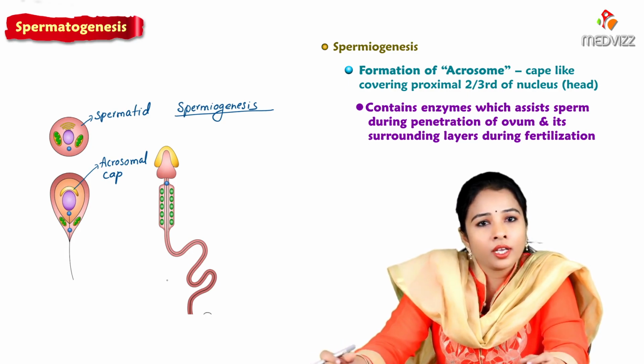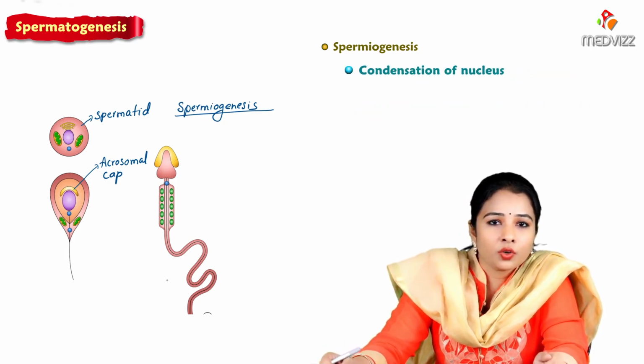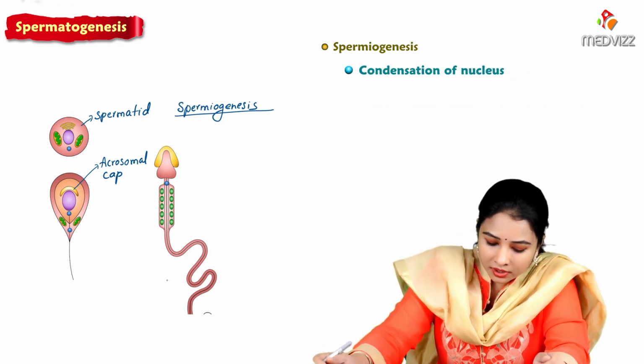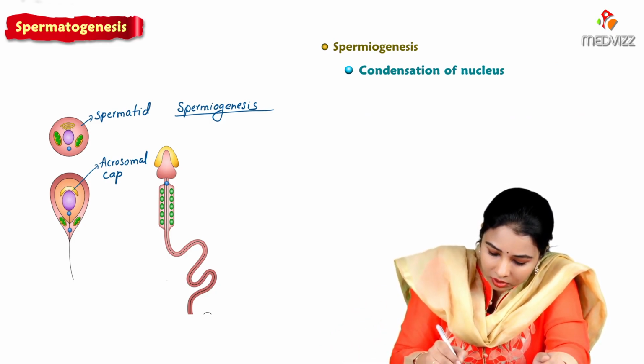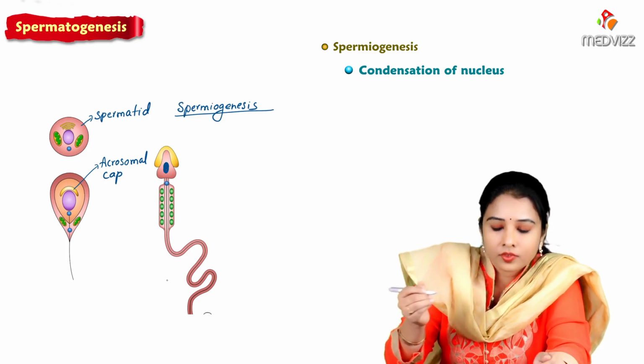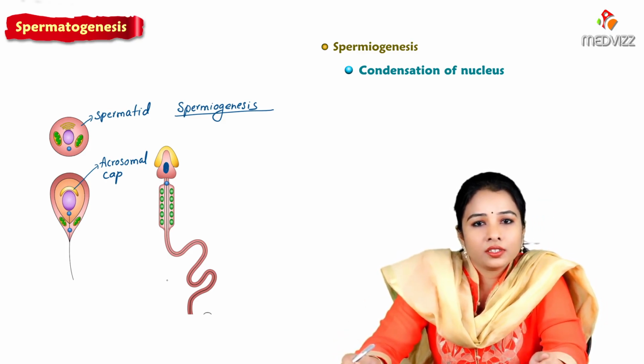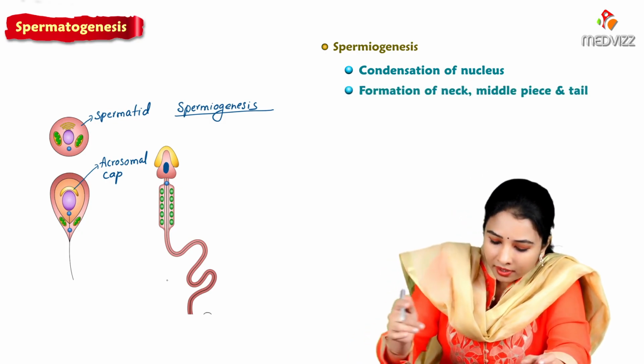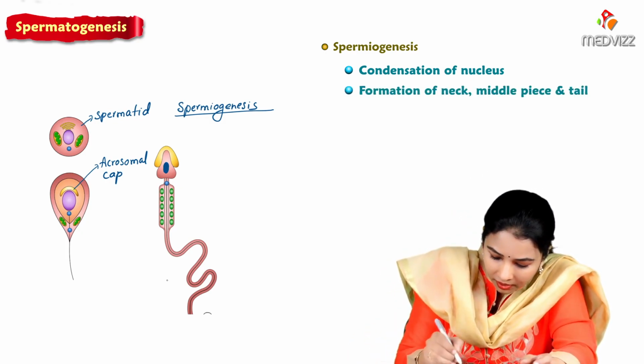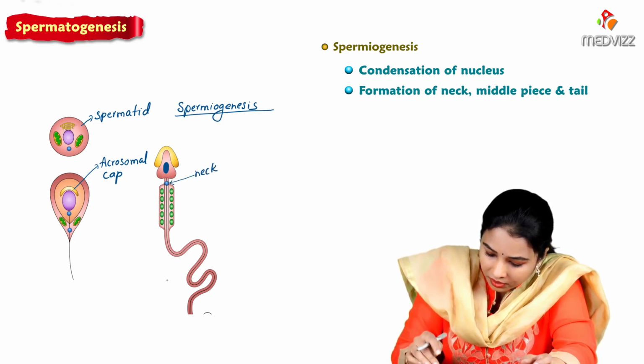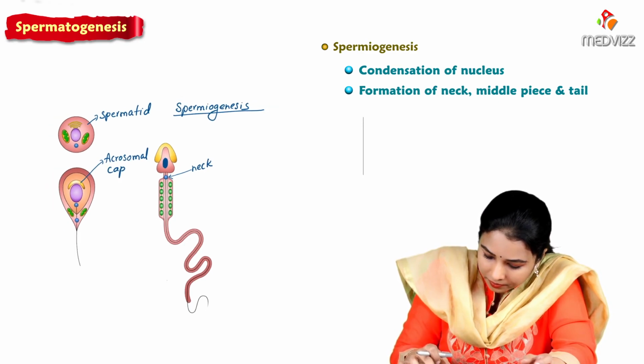And further, we see the condensation of the nucleus. The size of the nucleus is reduced, so it becomes small, present within the head. Then we see the formation of the neck. Slowly the neck starts forming. This is the neck piece of the sperm.